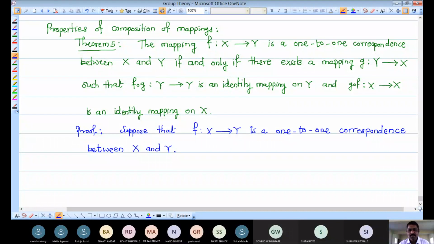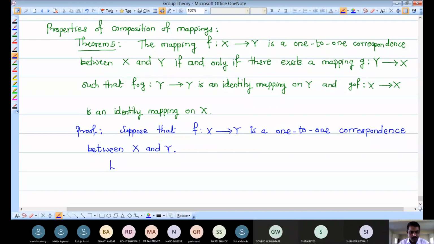So I am again writing the same proof here in terms of G now. Let's define another mapping from Y to X. Or before that, you can check whether another mapping from Y to X is defined or not. So let me write that same.